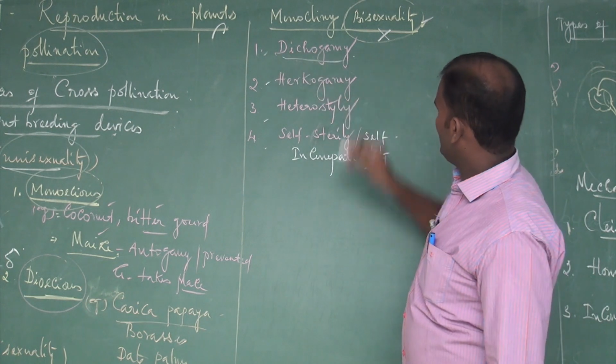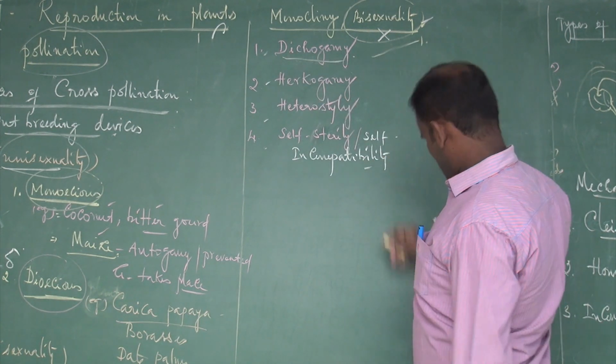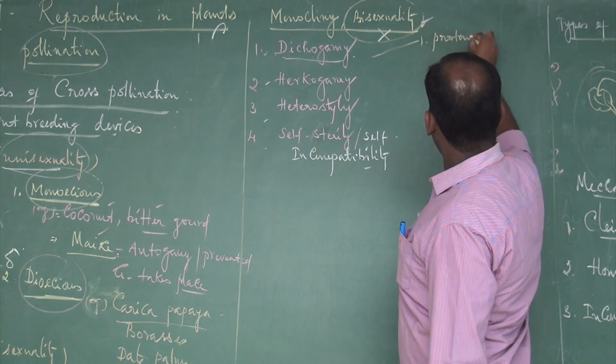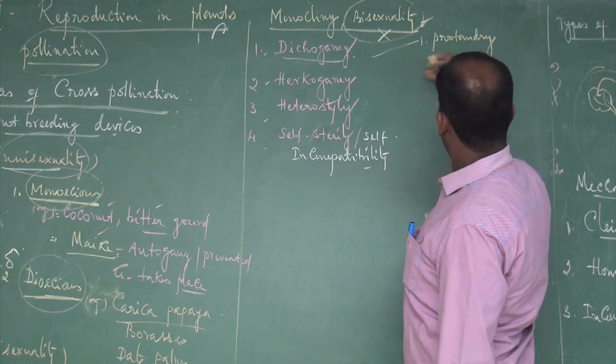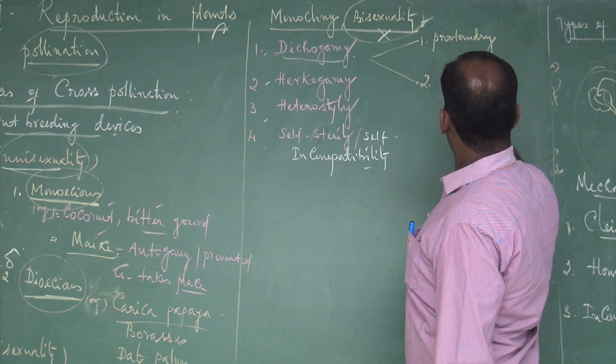First one is dichogamy. Dichogamy has two types. One is protandry. Second one is protogyny.